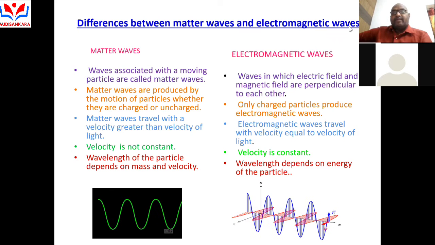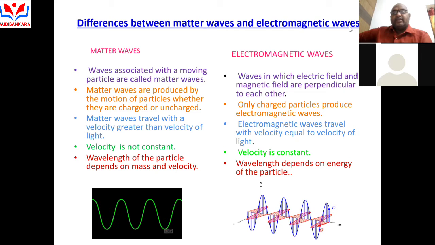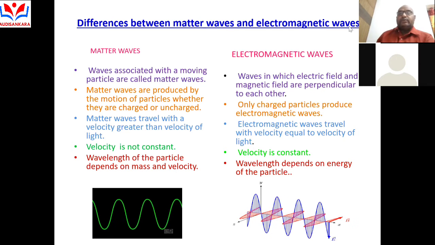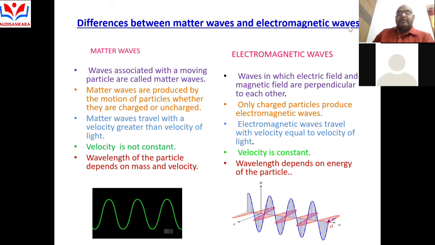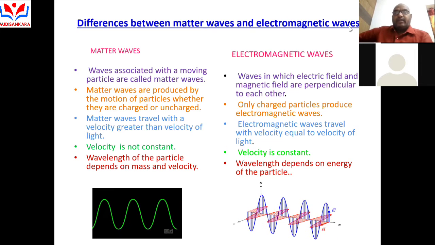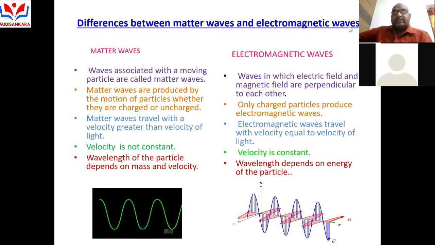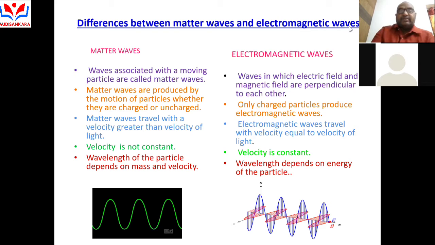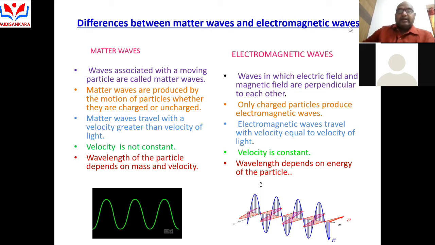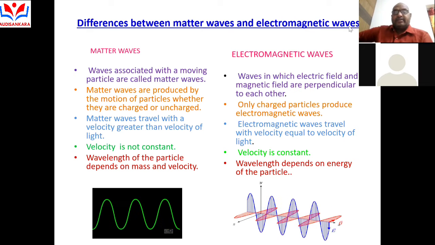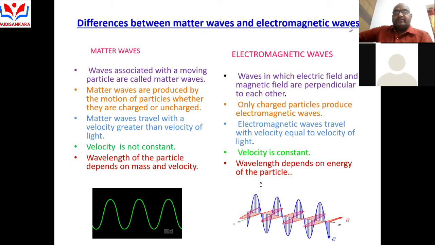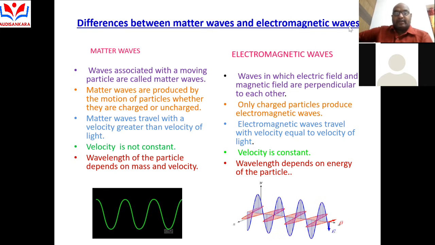Electromagnetic waves travel with a velocity equal to the velocity of light, and the velocity is constant. The wavelength depends on the energy of the particle.